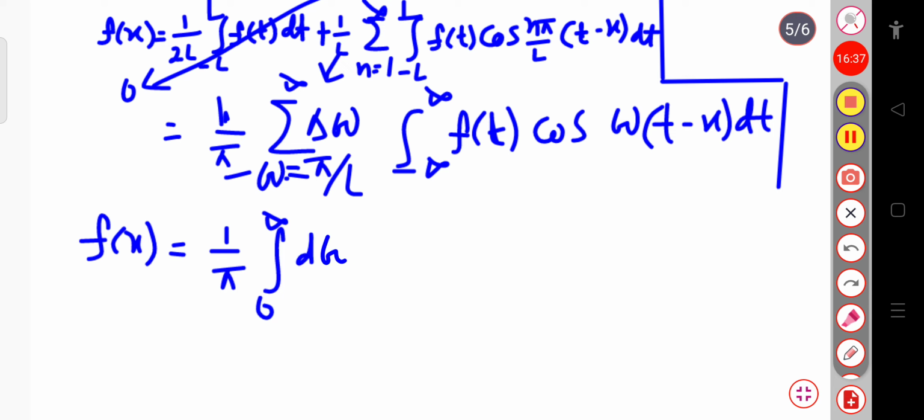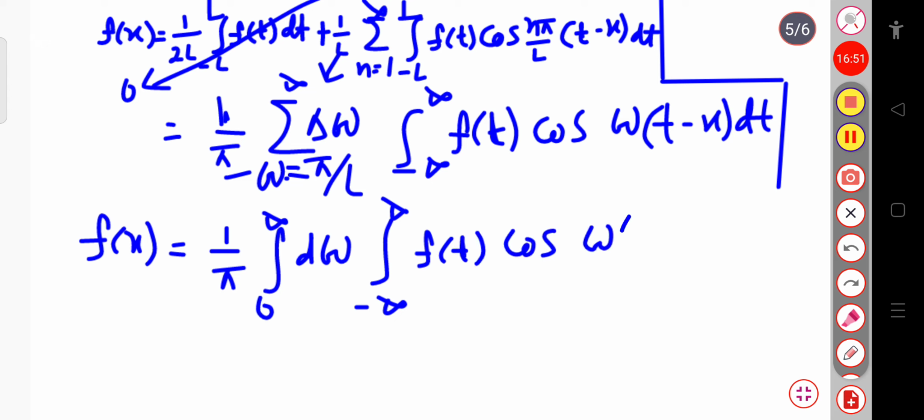Again the integration varies from minus infinity to plus infinity, f of t cosine omega times (t minus x) dt. Suppose this is my equation number 1.